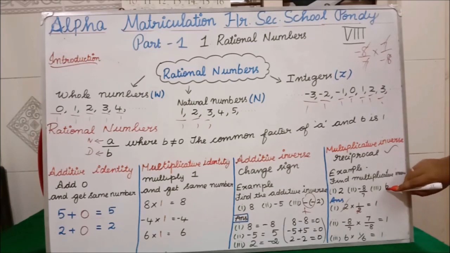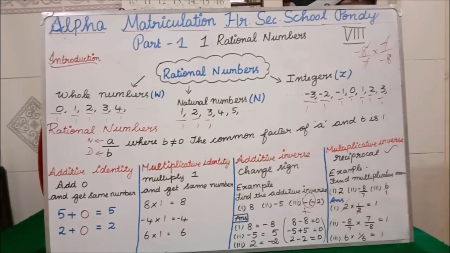The denominator is nothing there, which means you have to consider it is divided by 1. So if it is reciprocal, it will become 1 by 6. So 6 will get cancelled. We will get 1. Clear? Clear all of you?